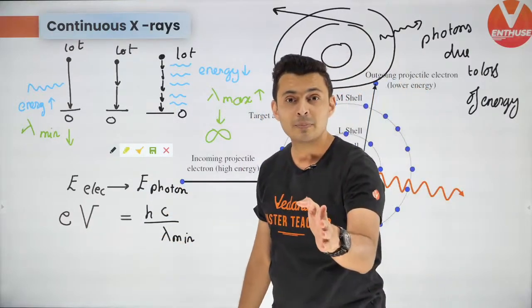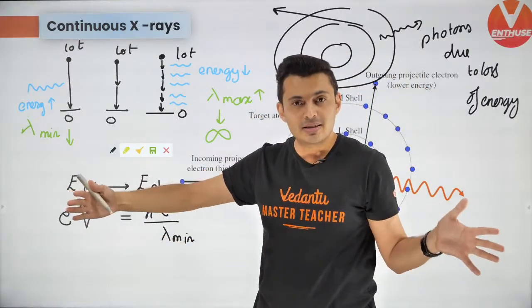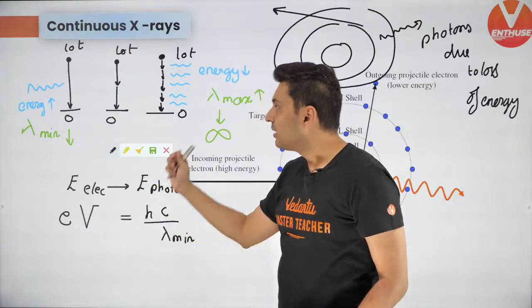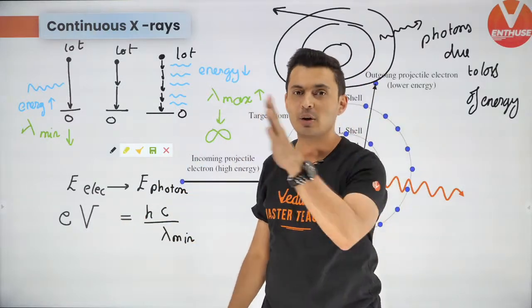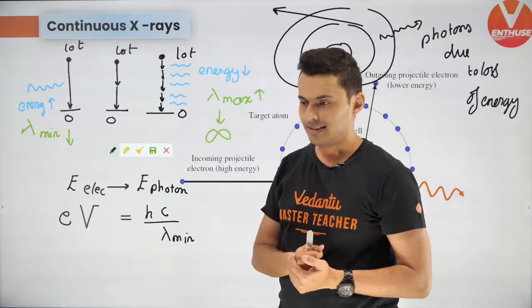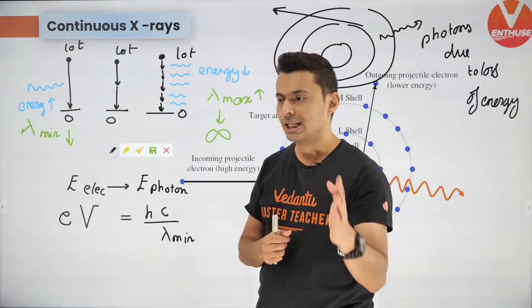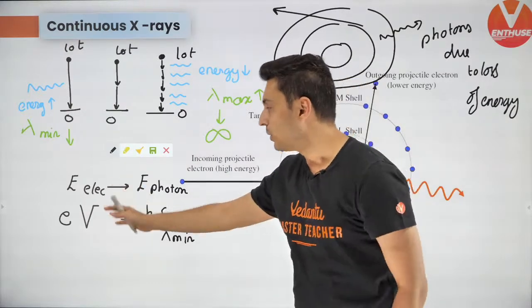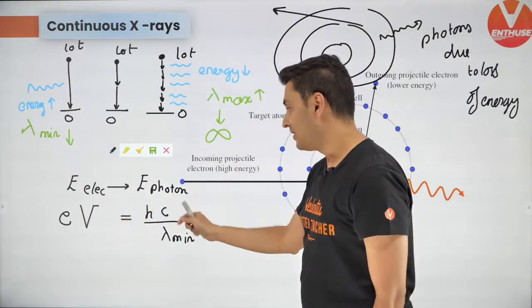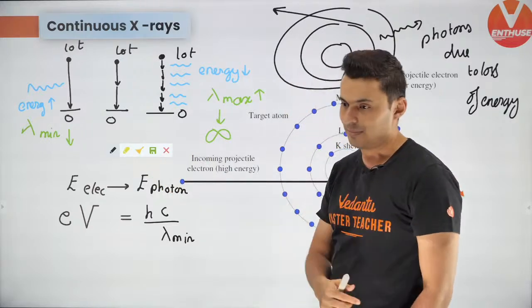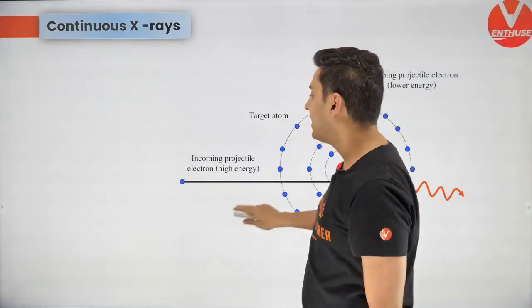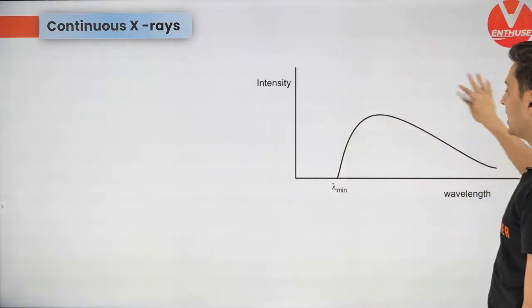Is this now clear? So you can see the range of wavelengths from the minimum wavelength to the maximum wavelength which you are going to get. Understood? Charge into voltage difference is energy. That energy gets converted into a photon, which is hc by lambda. And that's why the graph is going to look like this.